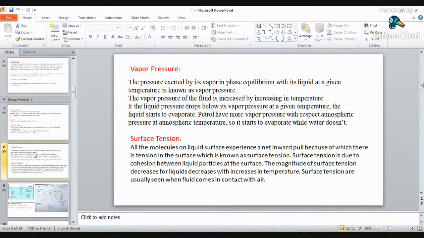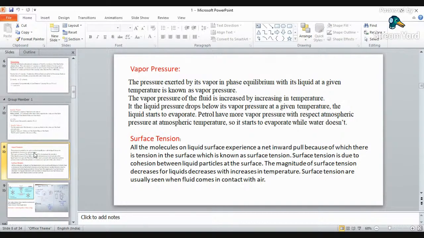Then there is water pressure and surface tension. Now pressure is nothing but the pressure exerted by the vapors in the equilibrium state. Suppose I take a container and cover it with a lid, and you give a temperature to that container.